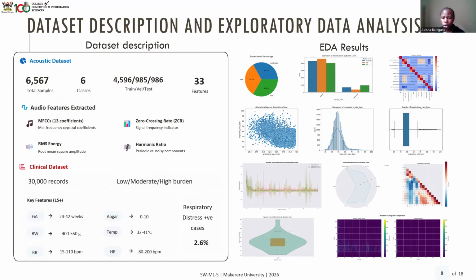Then we also had a wavelet scalogram comparison between a normal breath sound and a wheeze, a correlation matrix between the audio features, and signal amplitude by age group.